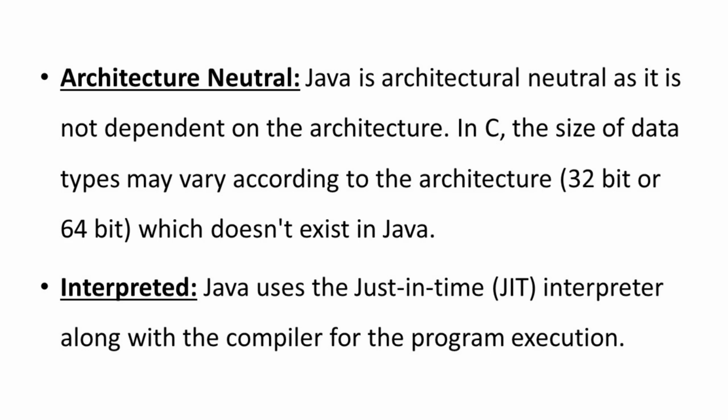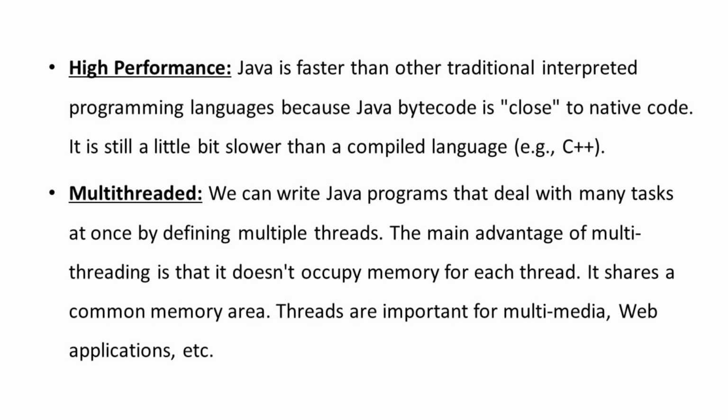Architecture neutral: Java is architecture neutral as it is not dependent on the architecture. In C, the size of data types may vary according to the architecture, 32-bit or 64-bit, which doesn't exist in Java. Interpreted: Java uses the just-in-time (JIT) interpreter along with the compiler for program execution. High performance: Java is faster than other traditional interpreted programming languages because Java bytecode is close to native code. It is still a little bit slower than a compiled language, for example, C++.